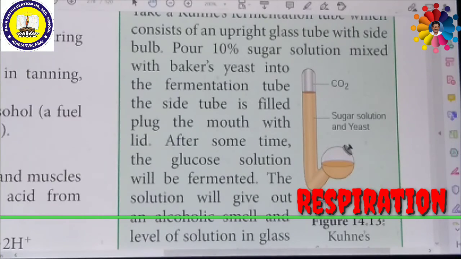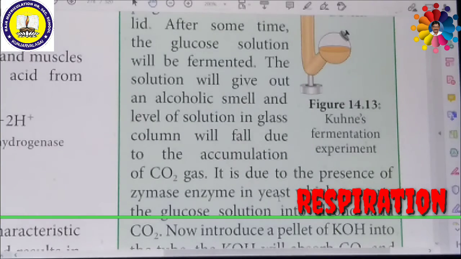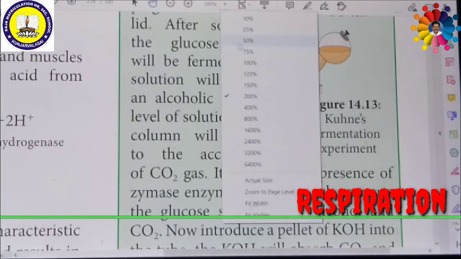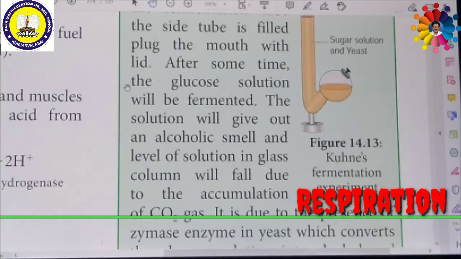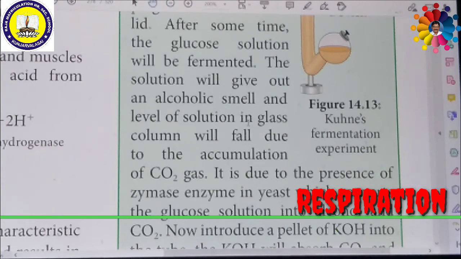Now we are going to see the factors affecting respiration. So what are the factors responsible? Factors are broadly classified into two types, namely internal factors and external factors. Internal factors are those available internally in the plant or animal, which affect respiration.